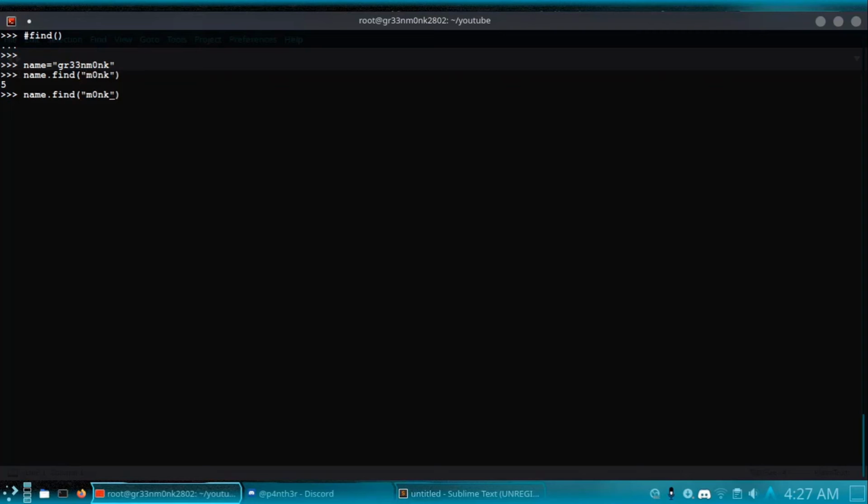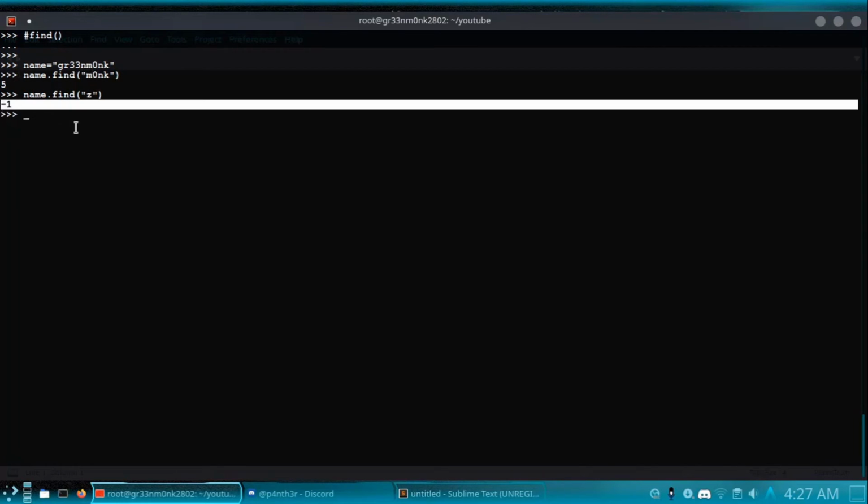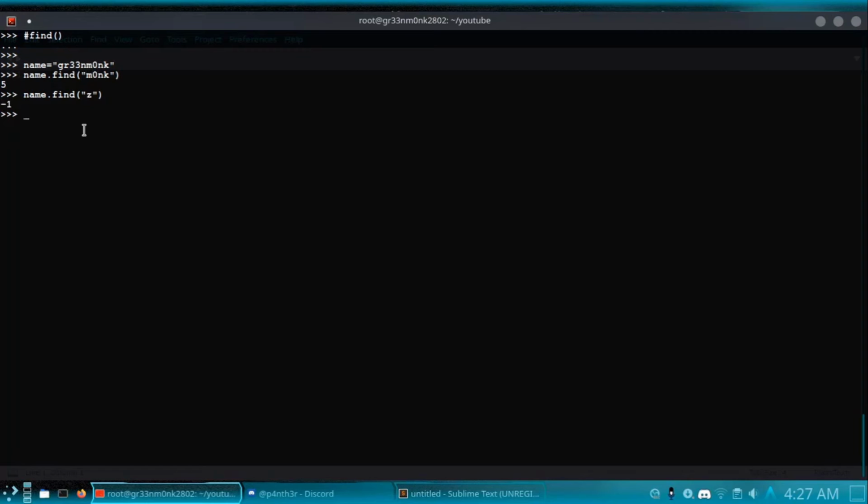Now suppose I write something different, like z. z is not present inside the string, so what does it return? -1. So it either returns the starting index where the substring matches, or simply -1. This is all about the find function.